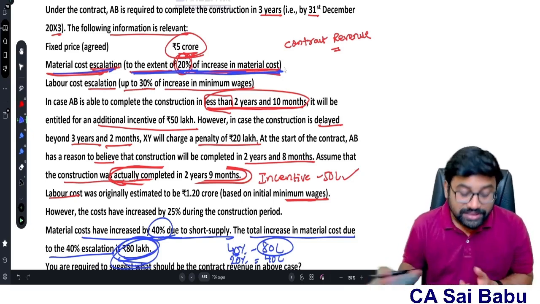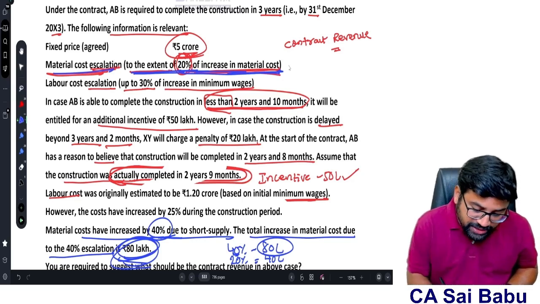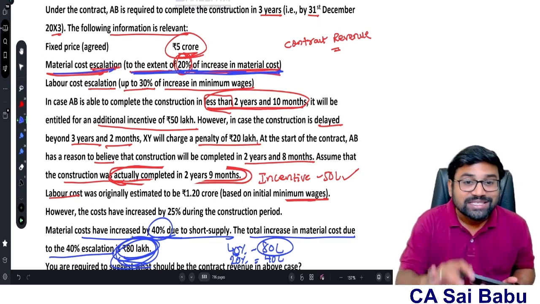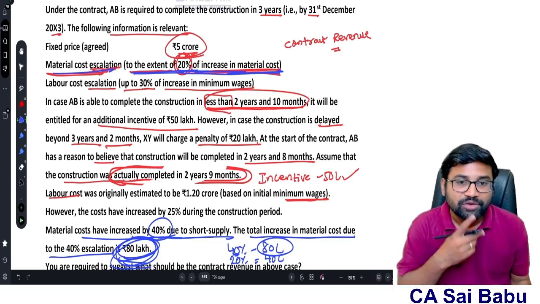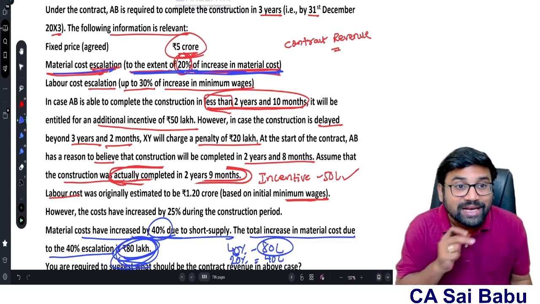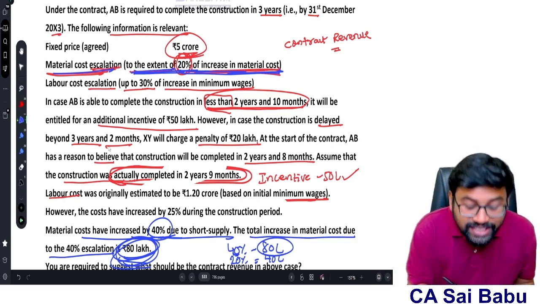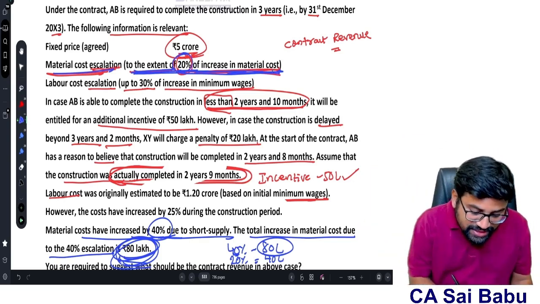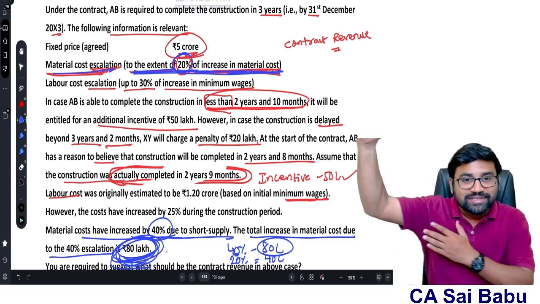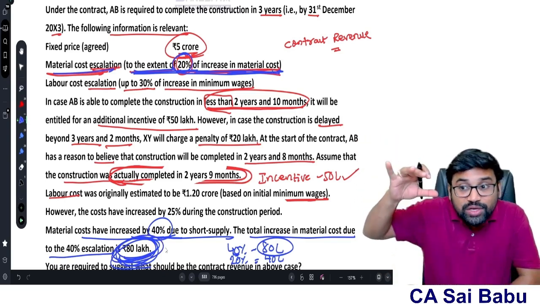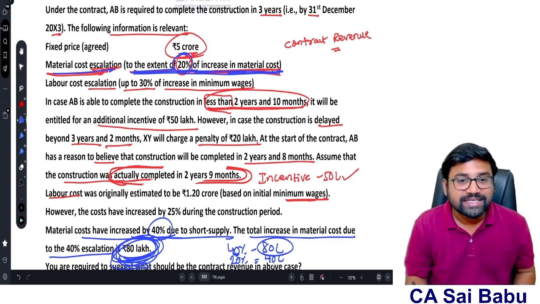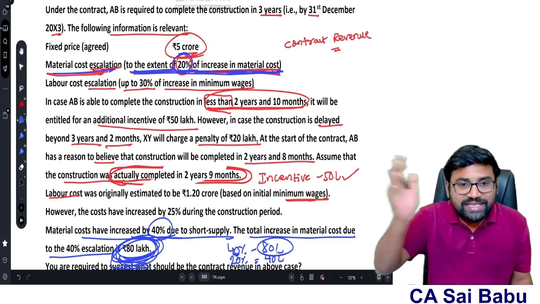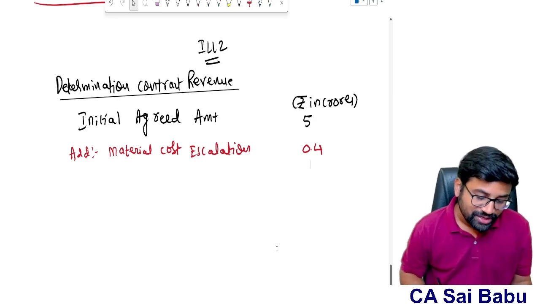Here students will misinterpret this. 20% of increase in material cost. Material cost increased by 80 lakhs. So 80 lakhs into 20%, I will take 16 lakhs, which is not correct. Why? Because you need to interpret correctly. They are telling to the extent of 20% increase in material cost. So if there is an increase in material cost by 40%, 80 lakhs cost increased. Now suppose this increase is only 20%, then it will be exactly half. It is not 20% of 80 lakhs. 40% increase is 80 lakhs, 20% how much? That is how you need to interpret.